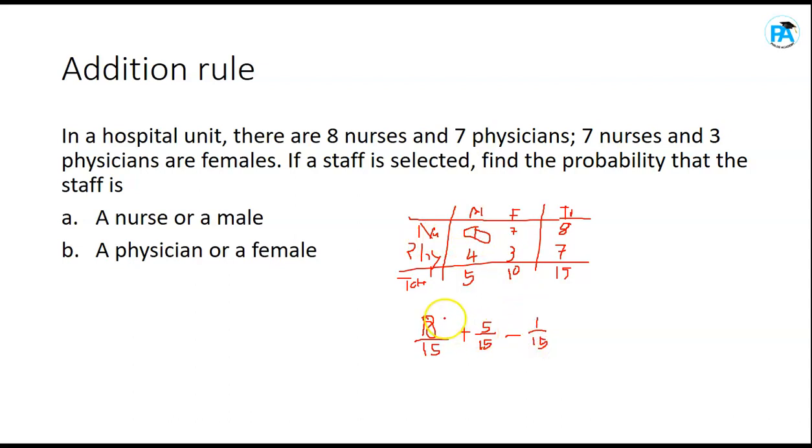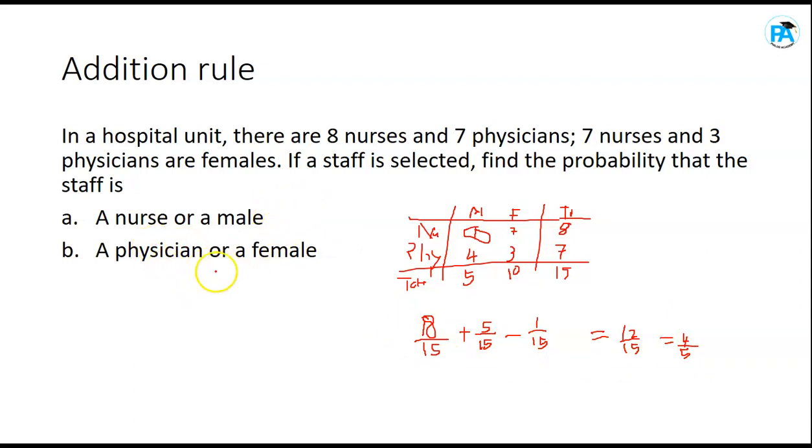Do you get it? So 8 over 15 plus 5 over 15 minus 1 over 15 should give you 12 over 15. If you simplify 12 over 15, 3 goes into 12 4 times and goes into 15 5 times. That's 4 over 5. If you put this on your calculator, it will give you the answer straight, 4 over 5. So the answer to A is 4 over 5.